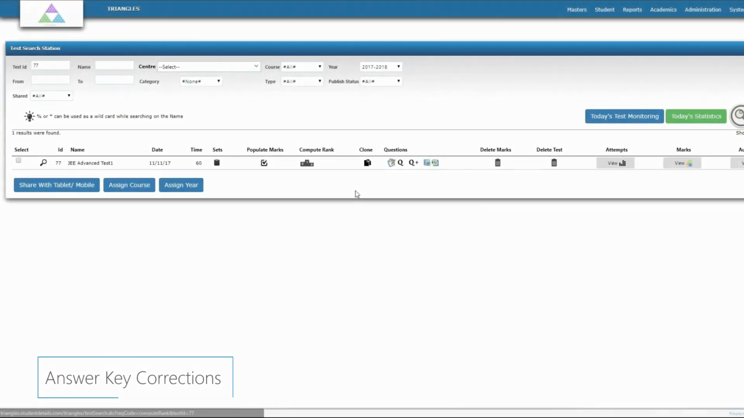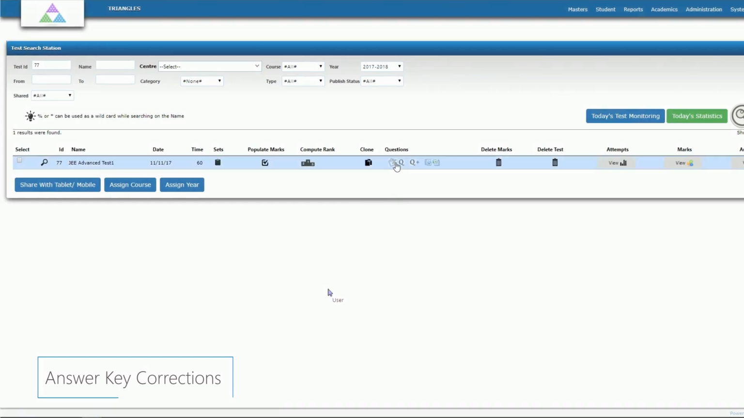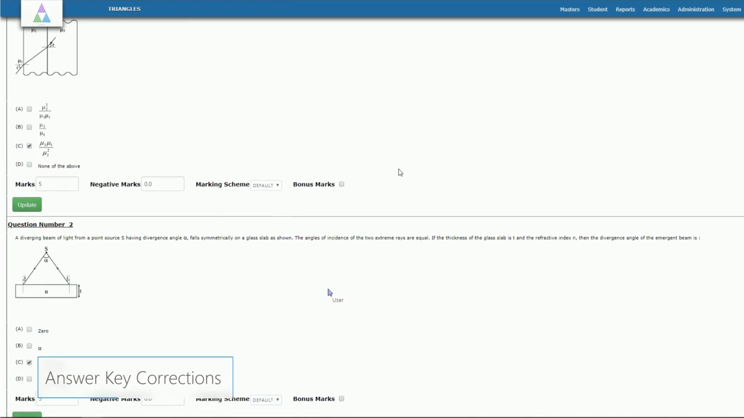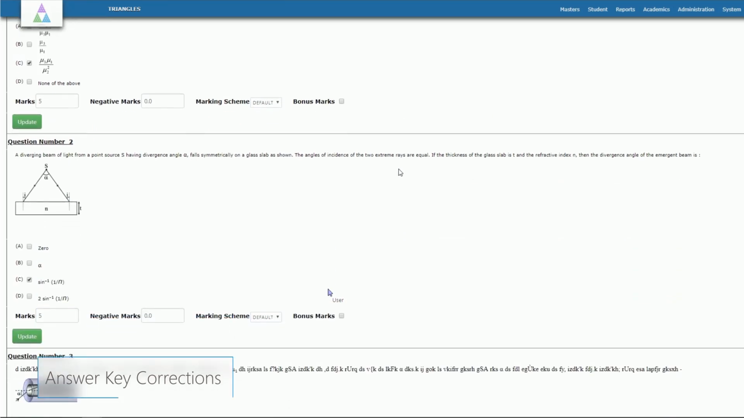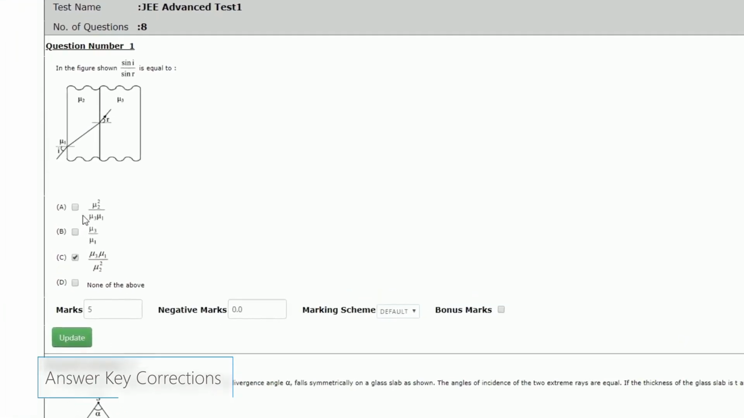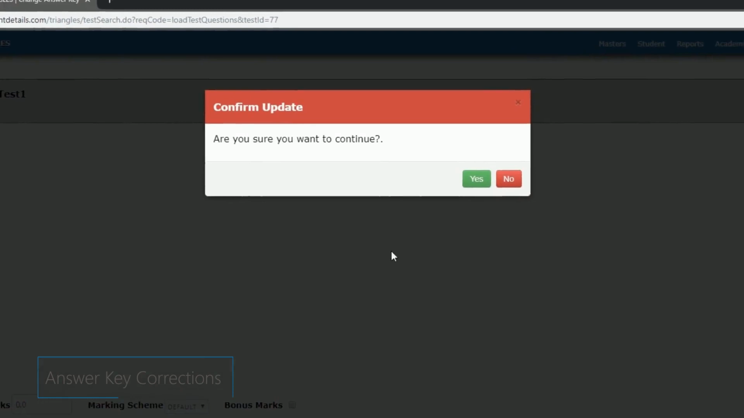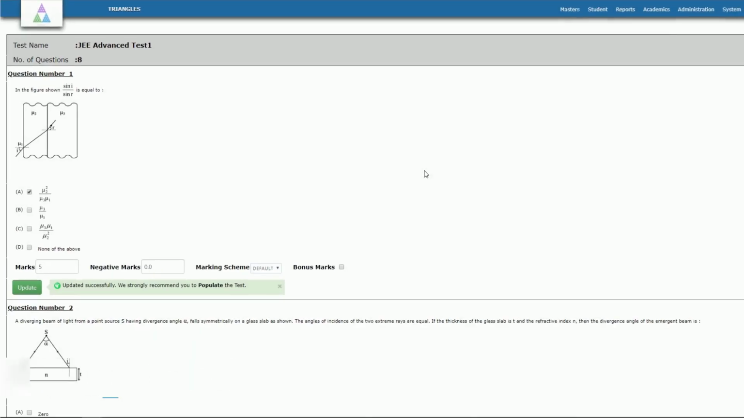The paper has been published. Students have also taken the online test and now you realize an error in the answer key to a particular question? No worries. We got your back. You can edit the answer key after the test is published. Yes. The system is smart enough to recompute marks and ranks across all students who have already taken that test using the new key for that question.